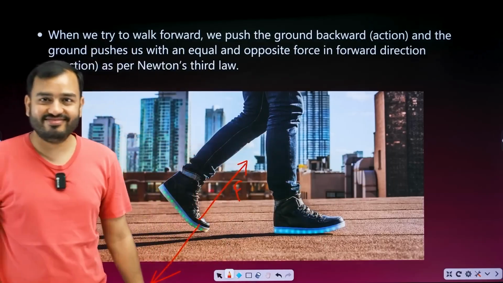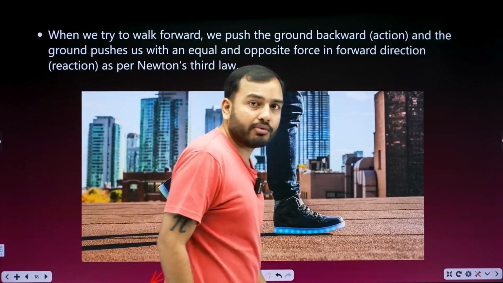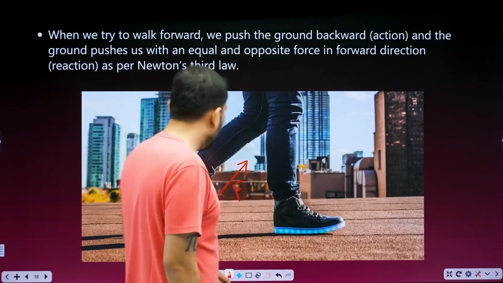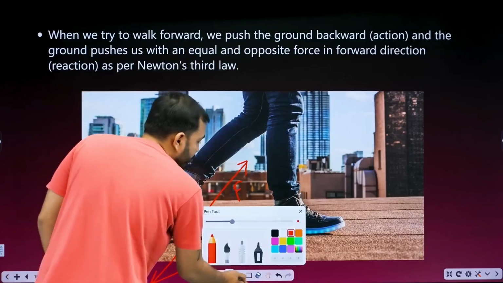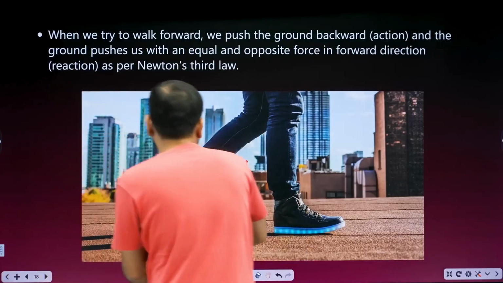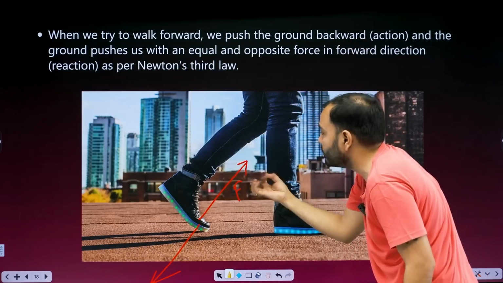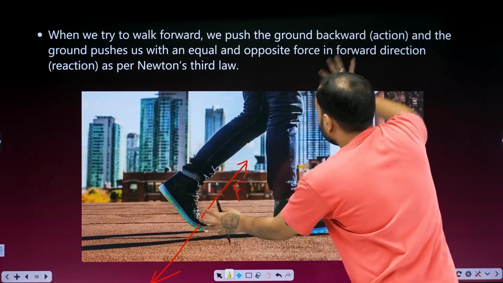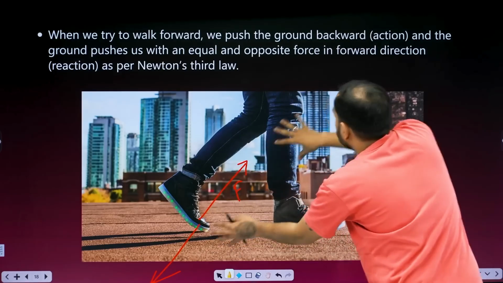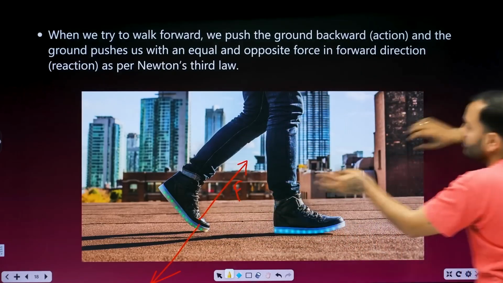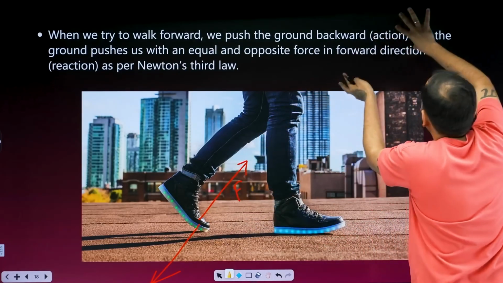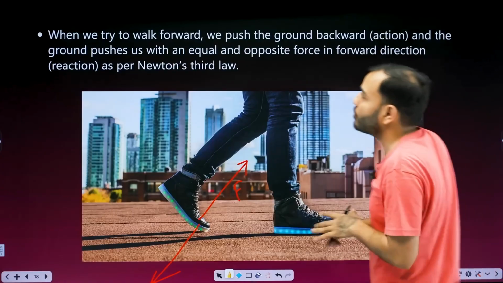Sir, whenever we walk forward, we push the ground backward. We push the ground towards backward, and in return, the ground pushes us forward. We should have flown because of gravity. So if the push is on this side, we don't fly, but we will move forward. Force on this side means upwards and forward. We can't go upwards, so we move forward.